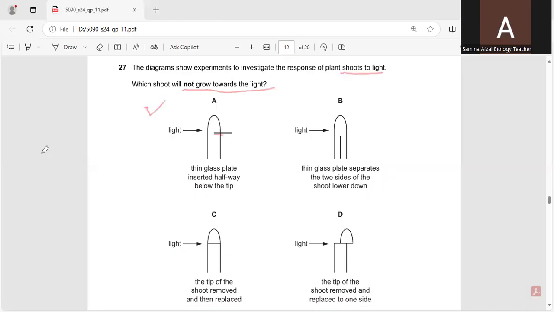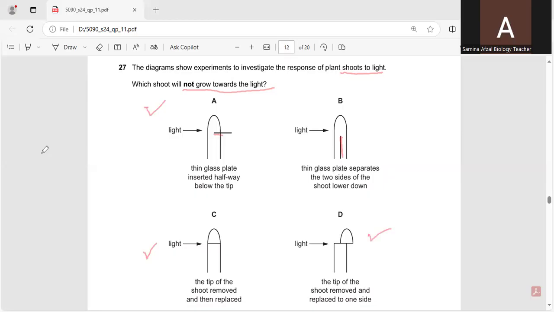But let's see the other options. The glass plate separates the 2 sides of the shoot lower down. So it will not affect the response towards the light. And C, the tip of the shoot removed and then replaced. Again, it will respond towards the light as it is replaced. And in the D option, the tip of the shoot removed and replaced to one side.